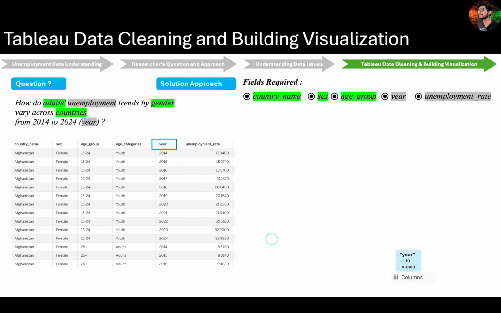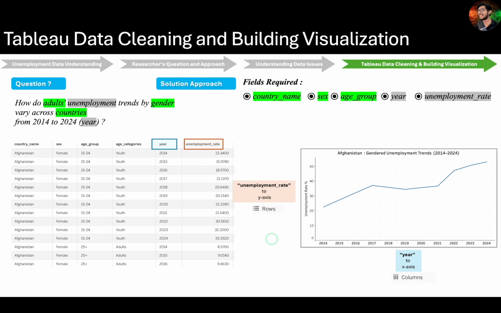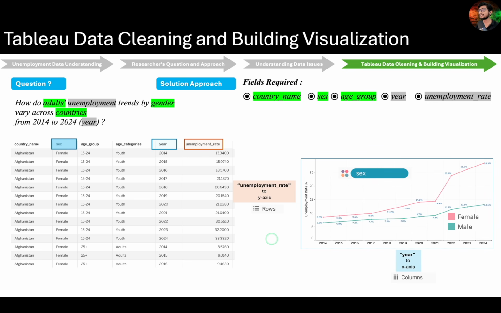First, we'll drag the year field onto the column shelf. This will become our x-axis. Then we'll bring the unemployment rate field onto the row shelf. That gives us a basic line chart. Now the moment we drag the sex field onto the color, Tableau automatically splits the line into two, one for males and one for females. This gives us a clear gender-wise comparison over time.